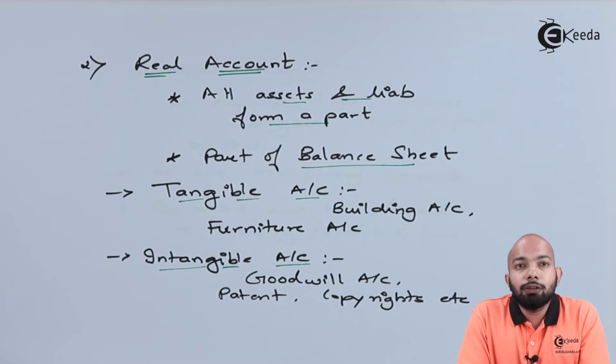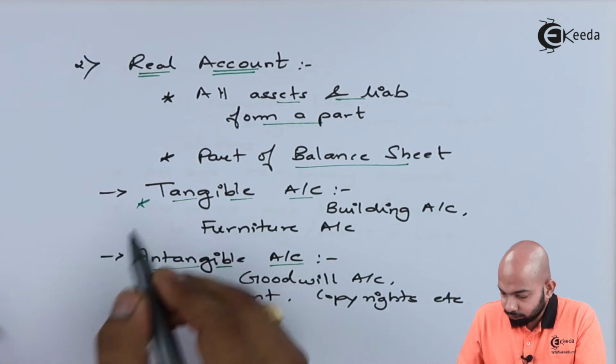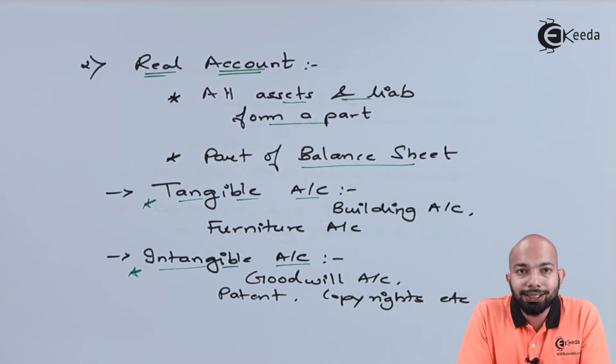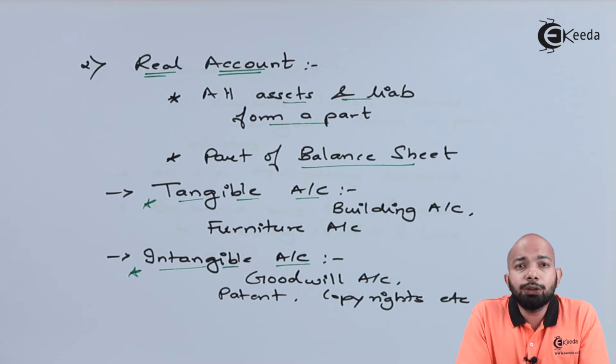Now, the next kind of differentiation that we have to understand has been defined as follows, so let's go and understand that part which has been mentioned below. Let's understand each and every point that has been written down. We have two further classifications here when it comes to real account. First, tangible account. Second, intangible account. When we talk about tangible account, that basically means we are talking about certain accounts which we can touch, feel, and have a feeling of it.